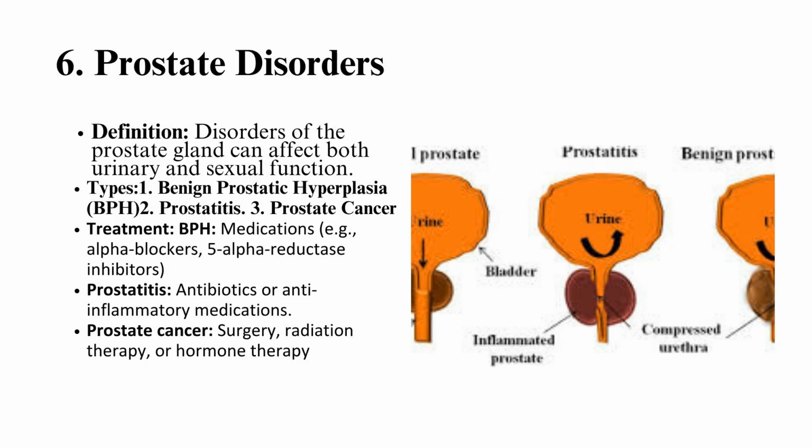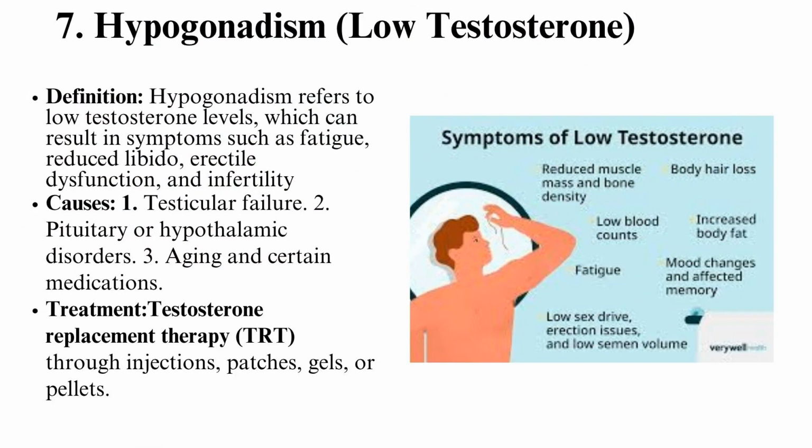Prostate cancer, cancer of the prostate gland that can lead to symptoms such as difficulty urinating, pelvic pain, and erectile dysfunction. Treatment: BPH. Medications, e.g., alpha blockers, 5-alpha reductase inhibitors, minimally invasive procedures, or surgery. Prostatitis, antibiotics or anti-inflammatory medications. Prostate cancer, surgery, radiation therapy, or hormone therapy, depending on the stage and spread of cancer. 7. Hypogonadism, low testosterone.